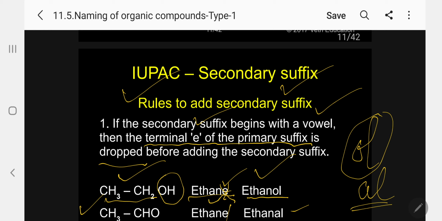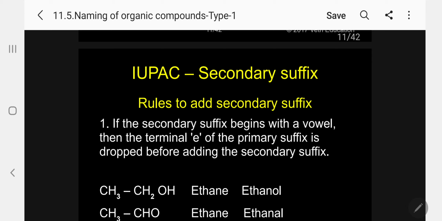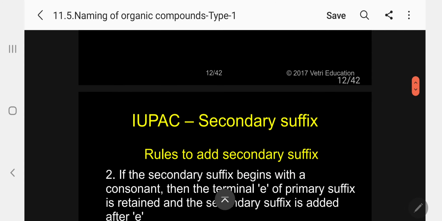So that is OL, this is AL. Kindly follow. So this is the first rule we have to follow: if the secondary suffix starts with a vowel, drop E and add the secondary suffix.